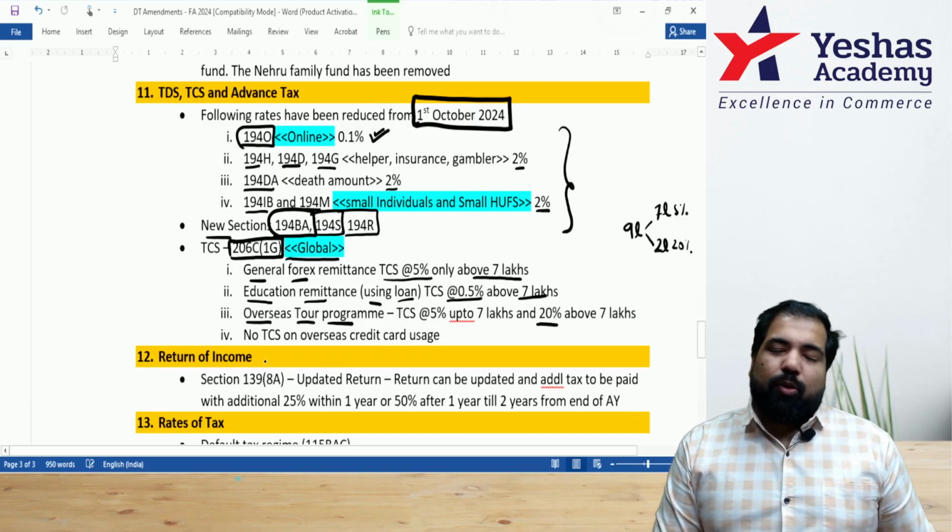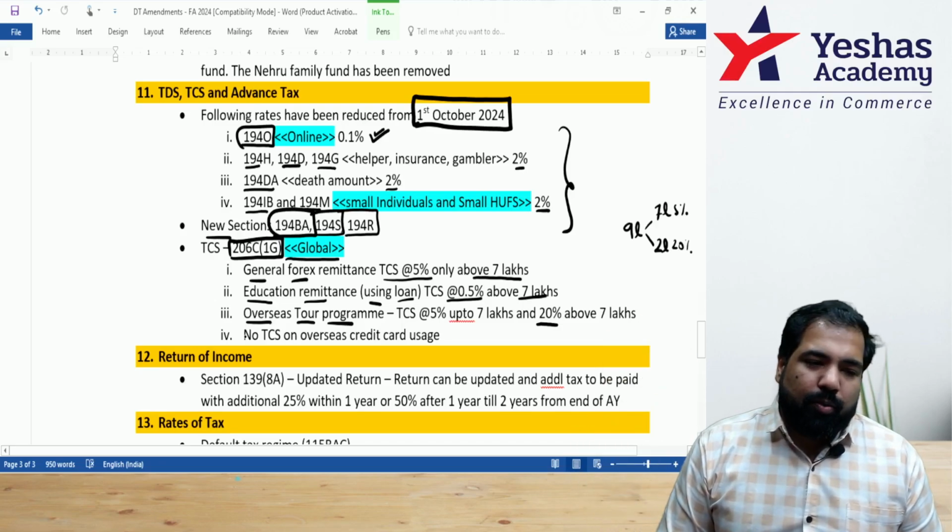This is only when you pay a tour program. When you go abroad and use your credit card, there will be no TCS. This is next.